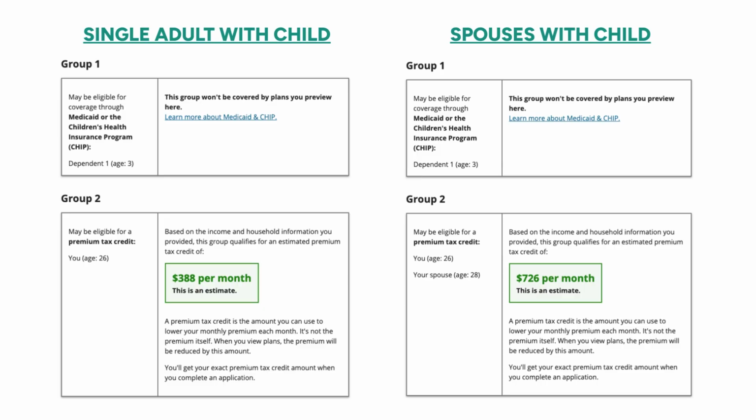Here are examples for a single parent and one for spouses with kids. This example shows children being likely eligible for SoonerCare. If your children are not eligible for SoonerCare, the screens above would show children listed with the adults and likely a larger estimated discount for the family.